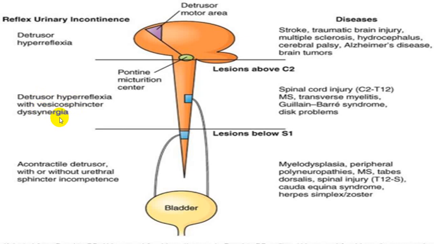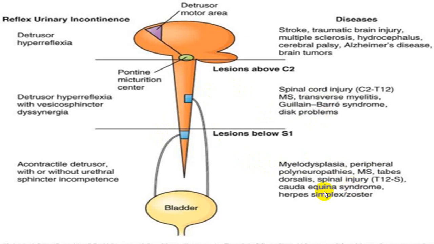and that's why it is called detrusor vesico sphincter dyssynergia. So that is because of suprasacral damage, and that is very common in spinal cord injury, multiple sclerosis, transverse myelitis, Guillain-Barré, and disc problems. While lower motor neuron damage is very frequently because of peripheral neuropathy, multiple sclerosis, tabes dorsalis.